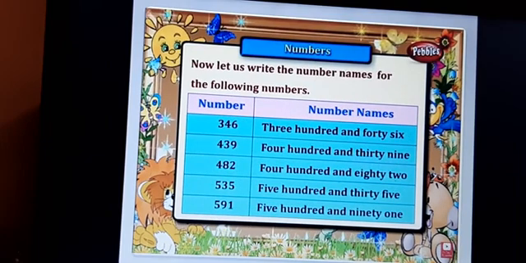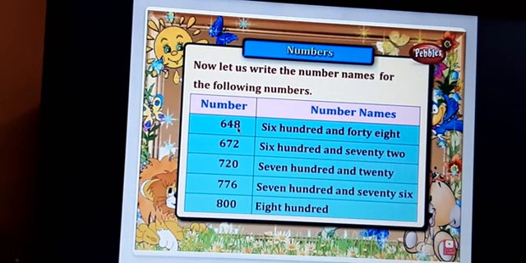You can see here 346, 439, 482, 535, 591. You can see here how the values are taken, means the spellings are taken there. Okay, don't get confused and don't write directly as 1 2 3. For 10 to 90 the values are different, the spellings are different. Identify and write in the correct value, correct places and correct spellings.